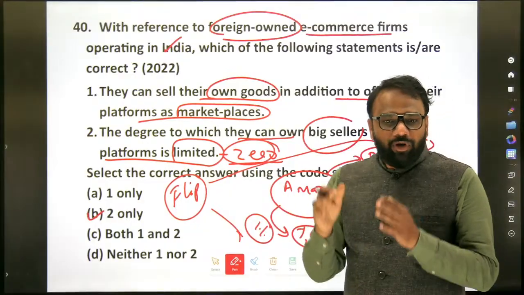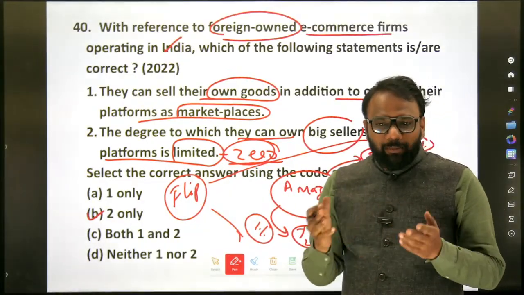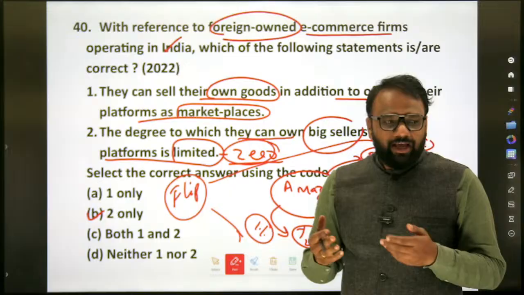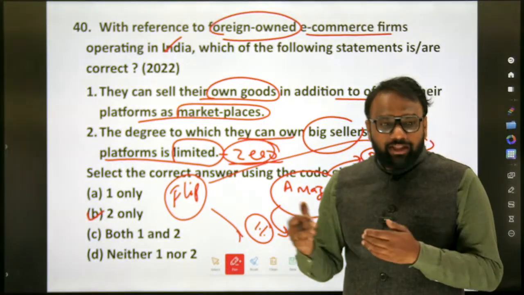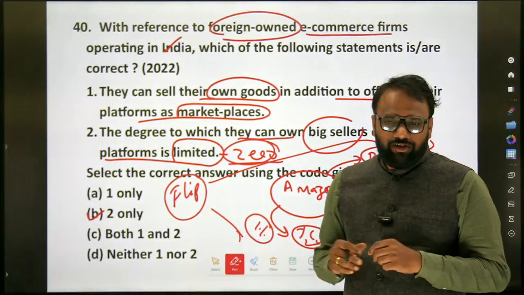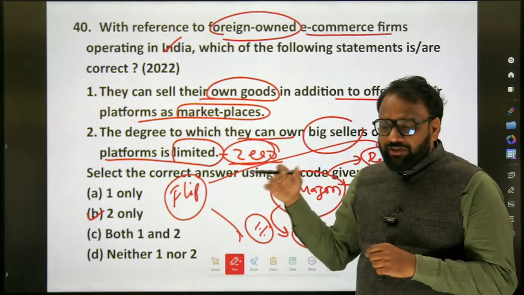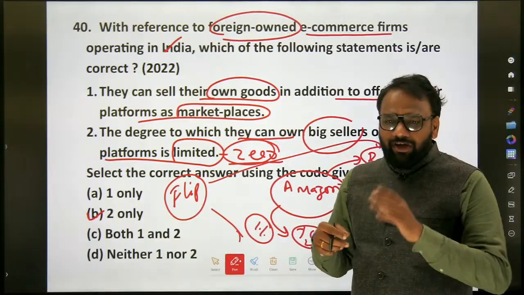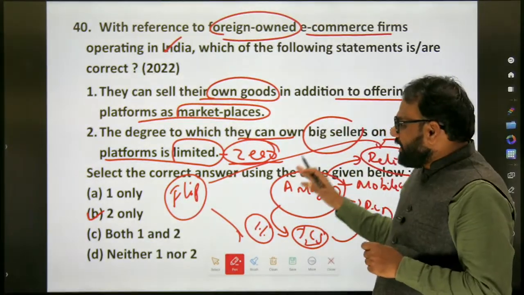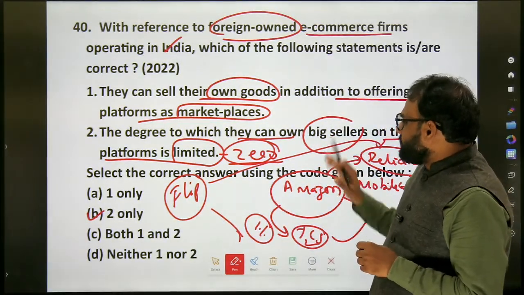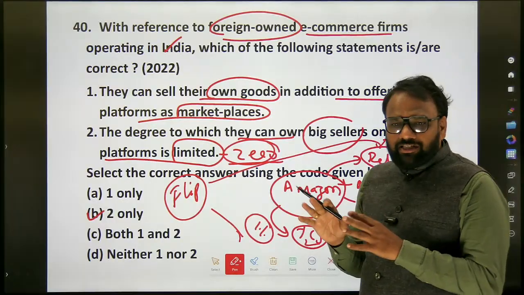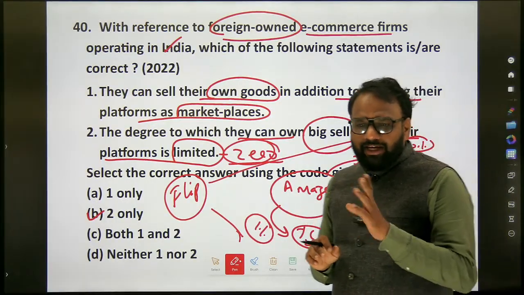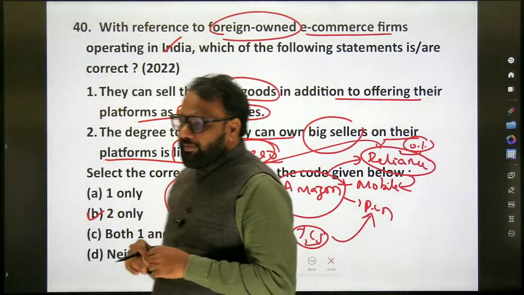But if an Indian-owned e-commerce firm in India, can they own a big seller? Can they have a stake in the big sellers? I think it is yes, but we have to cross-verify. Based on the previous year when we are preparing, these are the valid questions which we have to raise. Just cross-verify whether Indian-owned e-commerce firms can own big sellers on their platform. Probably it is yes. Just cross-verify once.